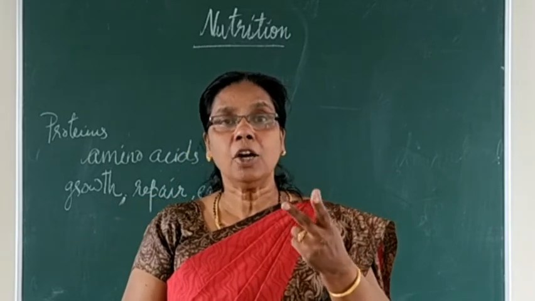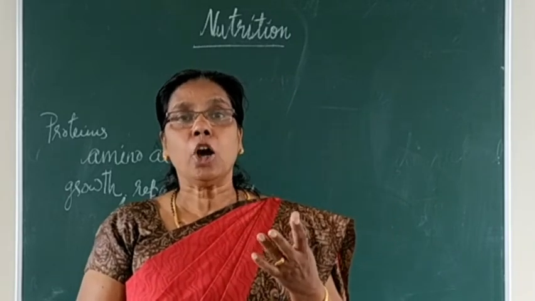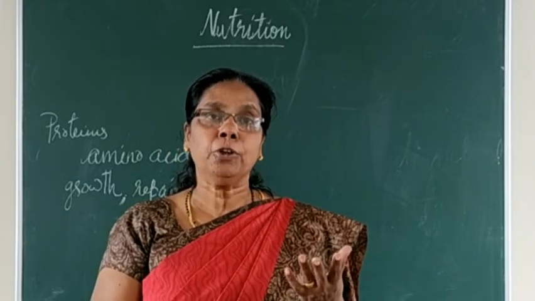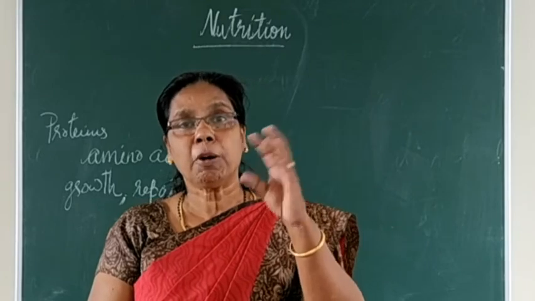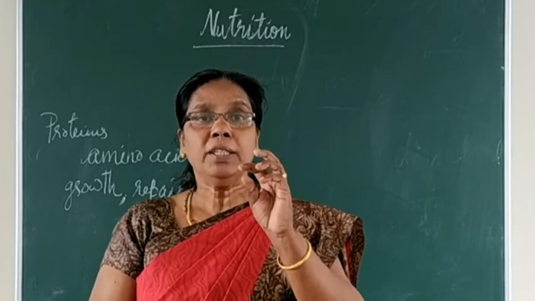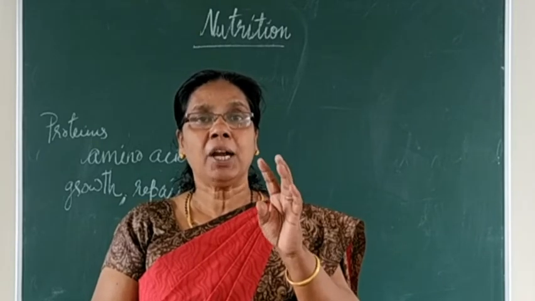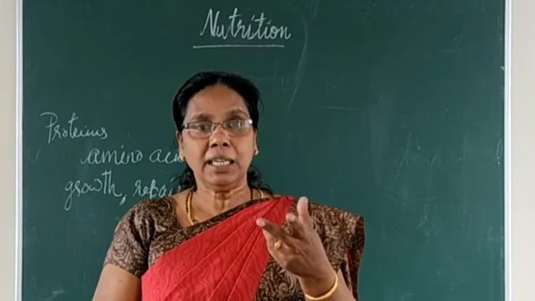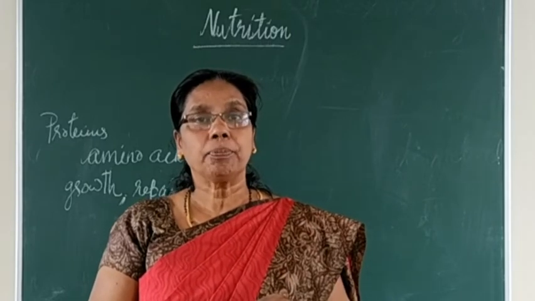And here also the mother stops the breastfeeding in the early stage itself, and the child is provided with poor foods, in which carbohydrate, protein and fat are absent. Definitely the child will get what?